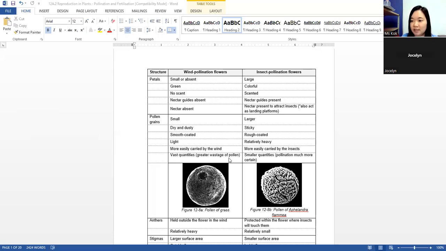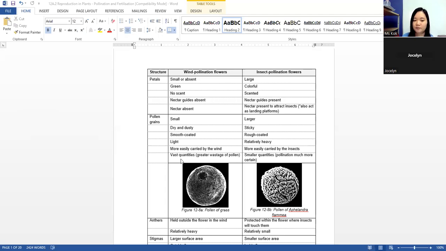And because wind pollination is not targeted, normally when the wind blows, sometimes it blows towards the east side, sometimes towards the west side. The wind doesn't really know where your neighboring plant, your partner's location, is. The wind just blows anyhow. So that's why wind pollinated flowers need to produce more pollen grains.